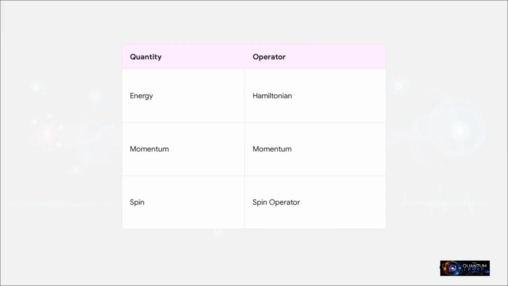And that brings us to the really big picture here. Let's zoom out for a second. Every measurable quantity in quantum mechanics has its own rulebook. It's not just about energy. If you want to measure momentum, there's a momentum operator for that.